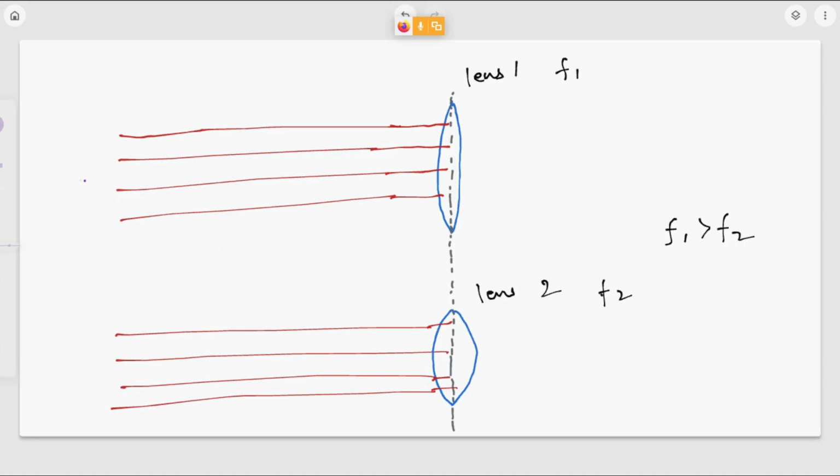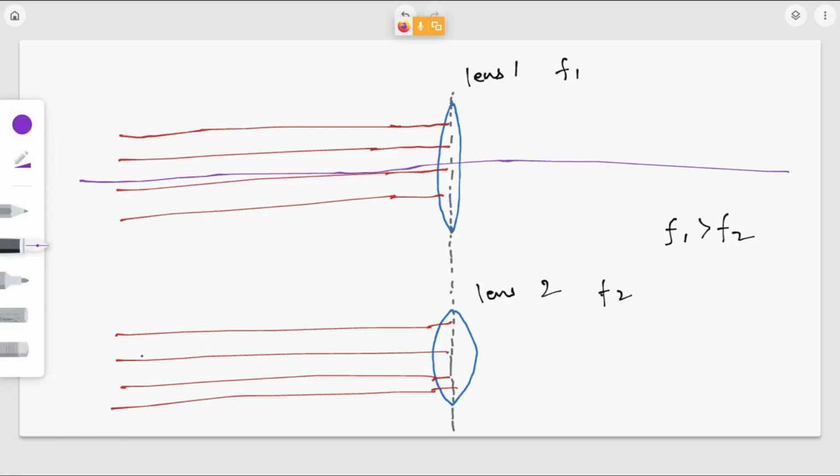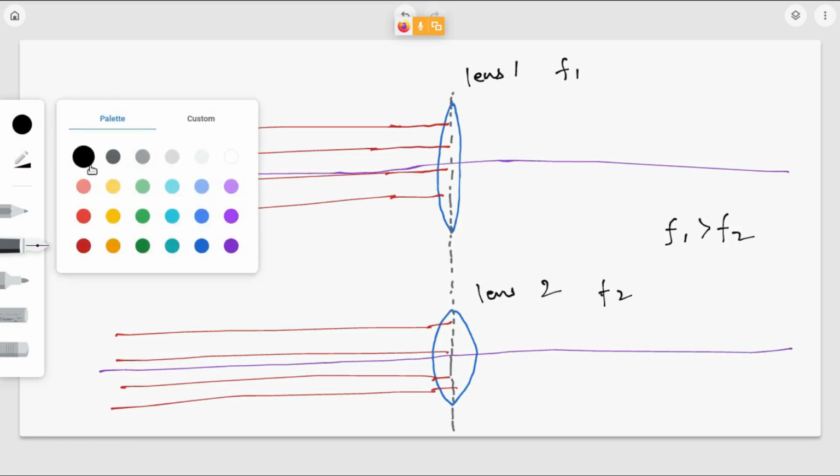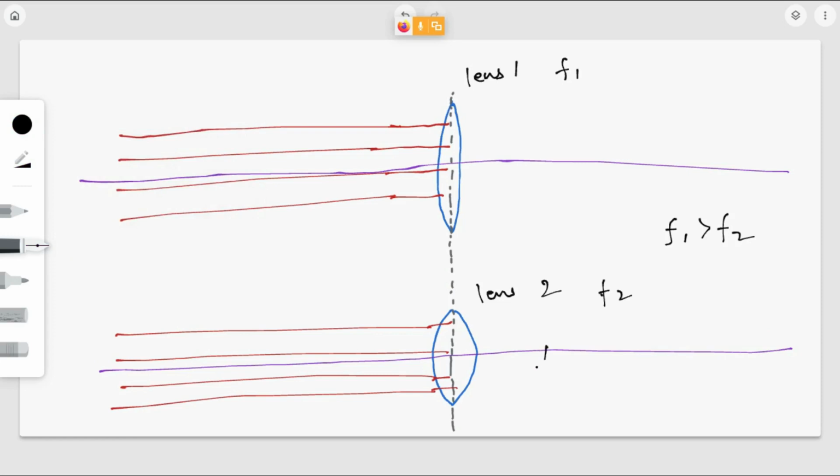So let me take a principal axis here. This is your principal axis, and here is the principal axis of the second lens, right? So this is f2 and then 2f2, f1, 2f1.